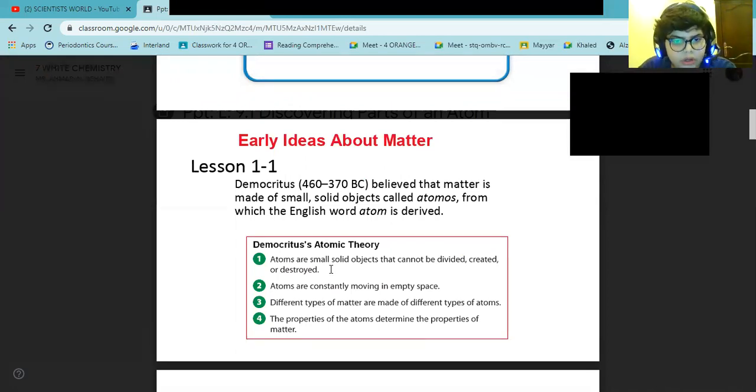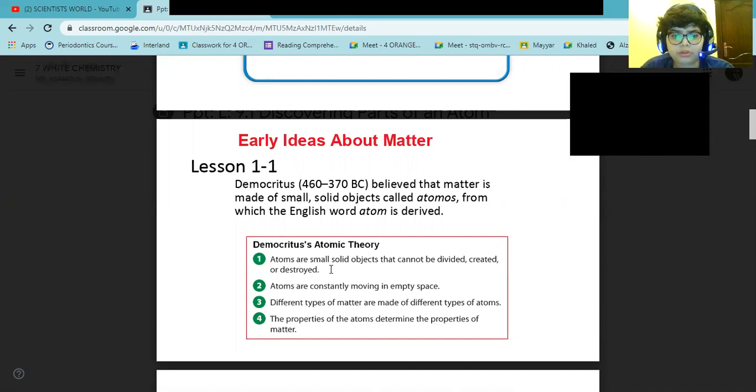Number one, atoms are small solid objects that cannot be divided, created, or destroyed. Number two, atoms are constantly moving in empty space. Three, different types of matter are made of different types of atoms.